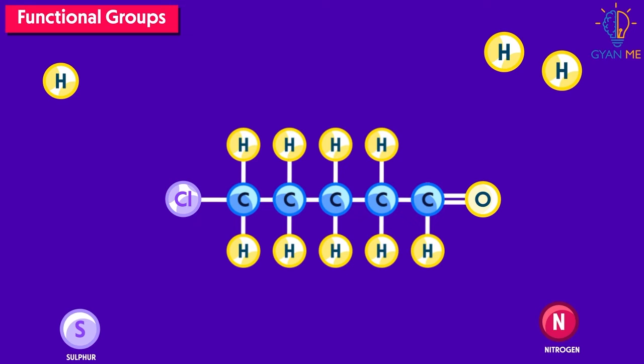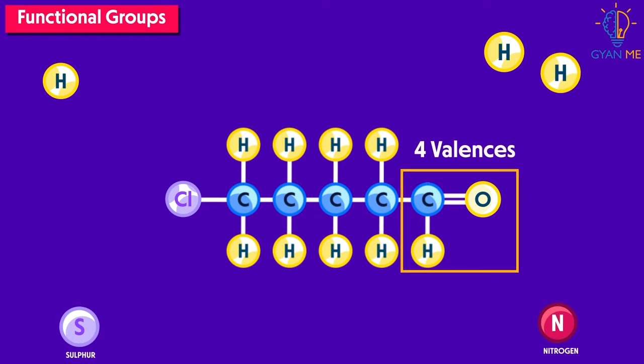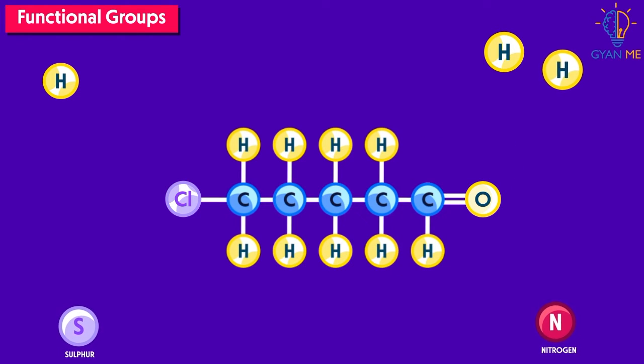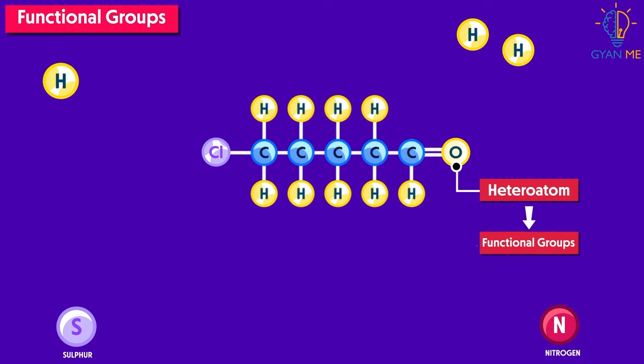But while doing so, it is always ensured that the four valencies of each carbon are always satisfied. In such compounds, the elemental atom that displaces the hydrogen atom is known as a heteroatom. These heteroatoms and groups of atoms, that is functional groups that contain them, give special properties to that compound.